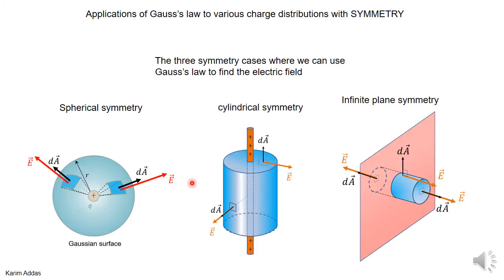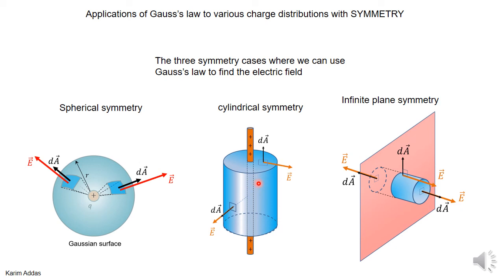There are only three kinds of symmetries where this can happen: spherical symmetry, cylindrical symmetry, and infinite sheet symmetry. And we've done problems in the previous videos for each kind to show you how to derive the electric field. For the case of spherical symmetry, when you take a spherical Gaussian surface, the angle between electric field and area is always 0. So cosine 0 is 1, and the electric field is constant everywhere on the surface from the symmetry, so you can take it outside of the integration.